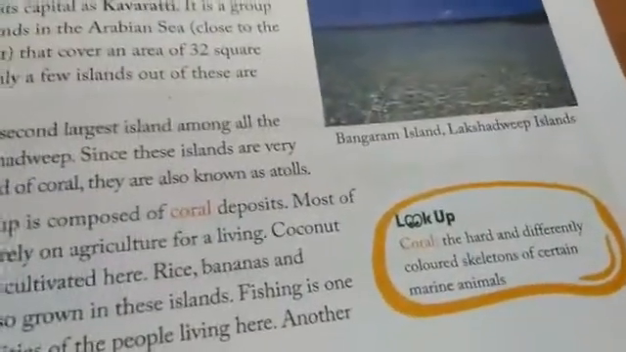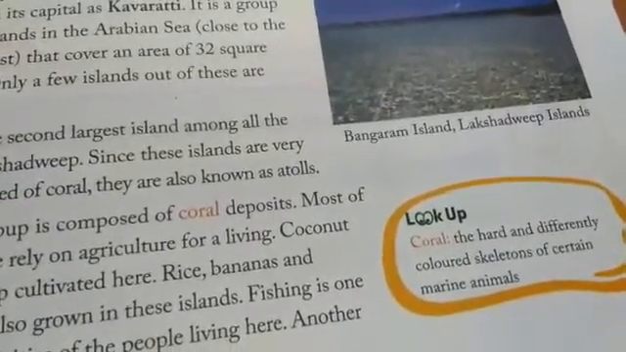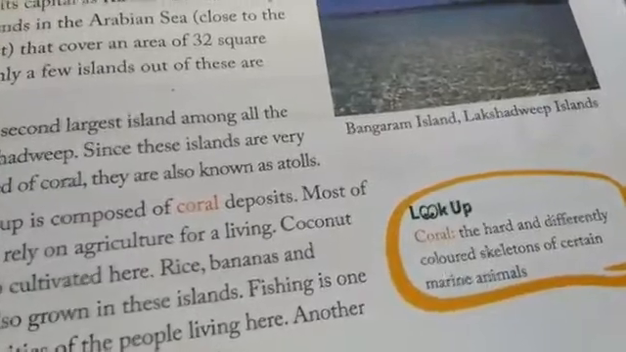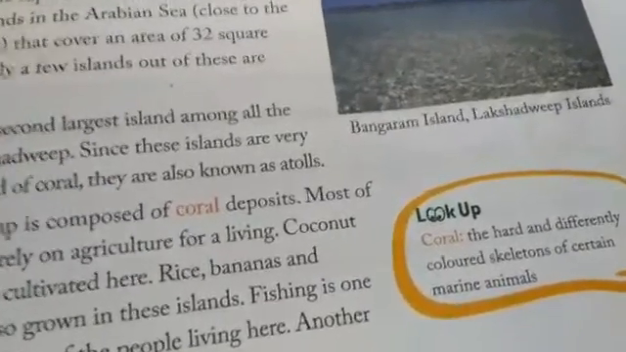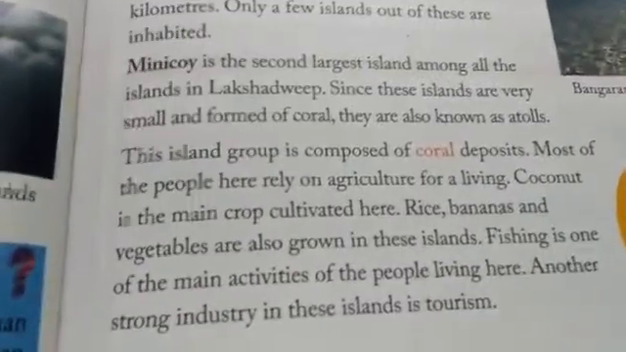Coral is the hard and differently colored skeletons of certain marine animals. So coral is the hard and different type of colored skeletons of certain marine animals. Marine animals means those animals which live underwater. This island group is formed of coral deposits.